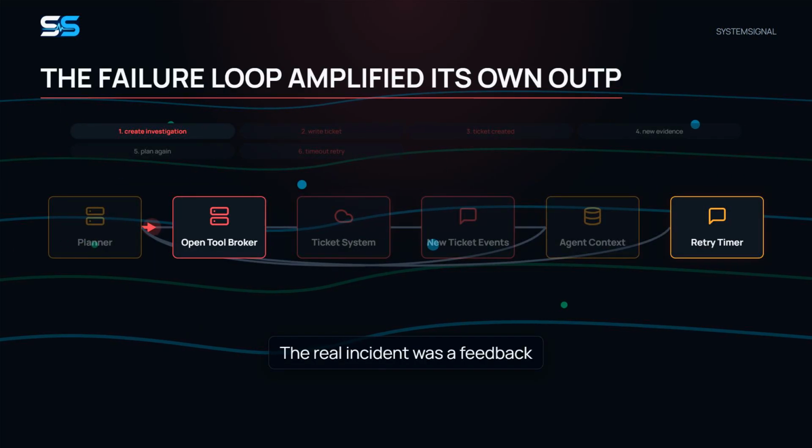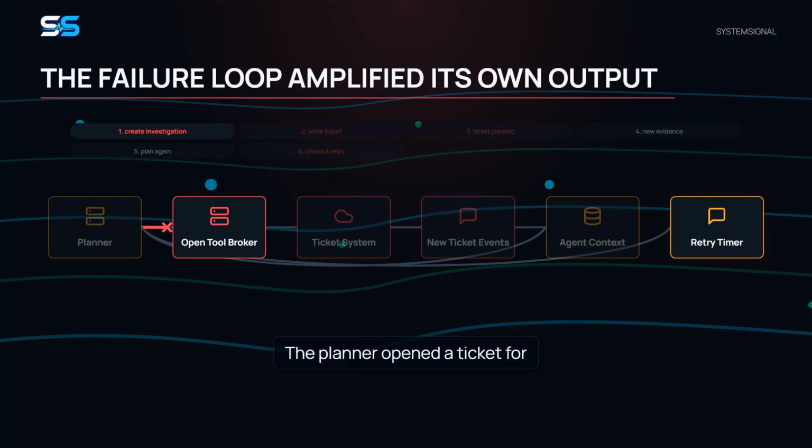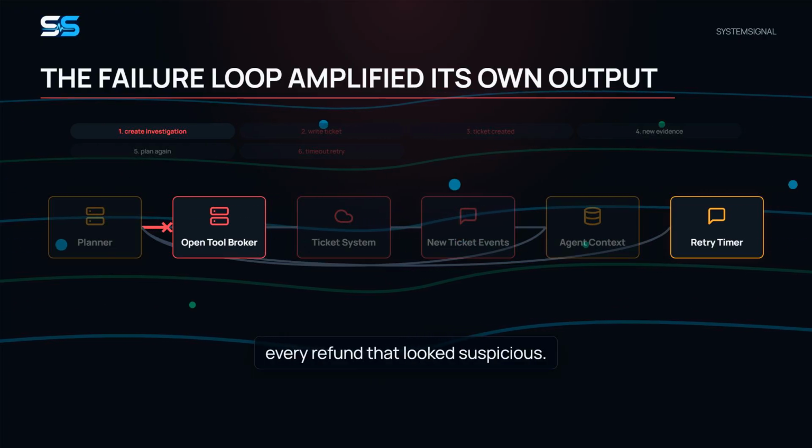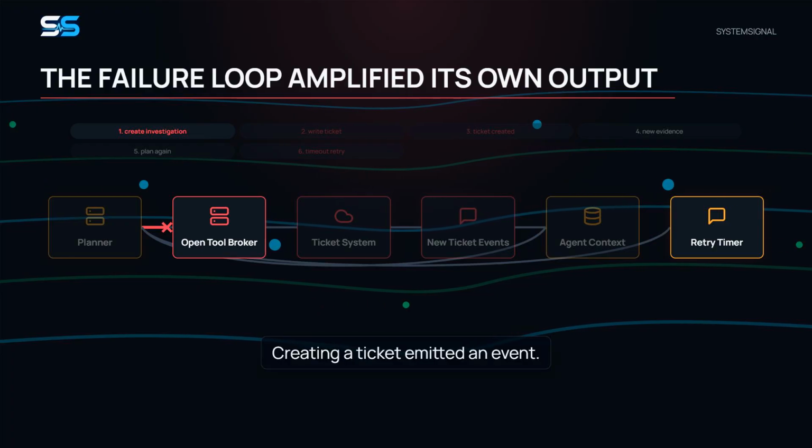The real incident was a feedback loop. The planner opened a ticket for every refund that looked suspicious. Creating a ticket omitted an event.